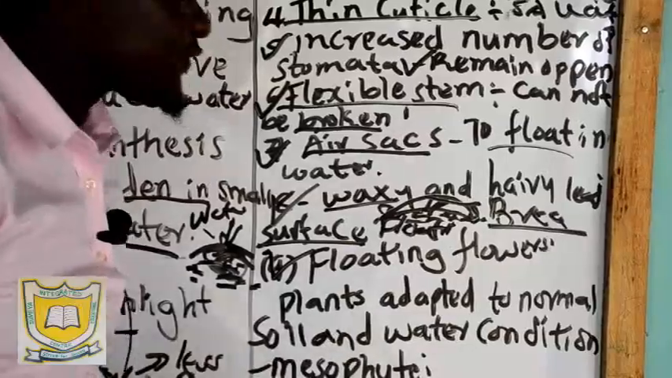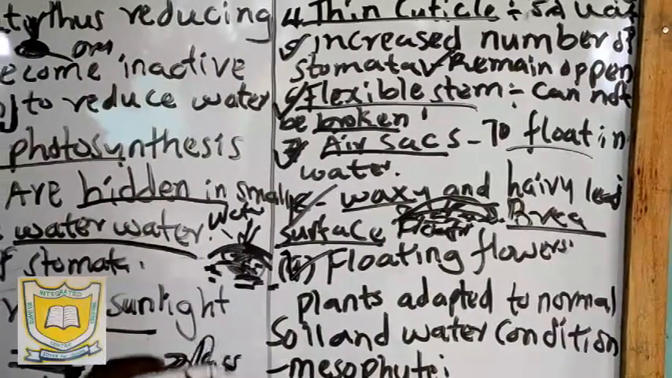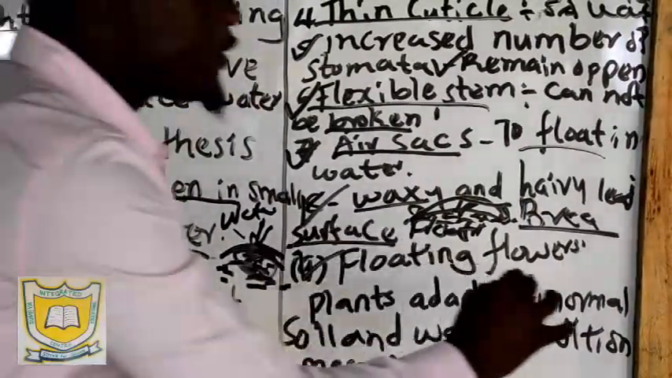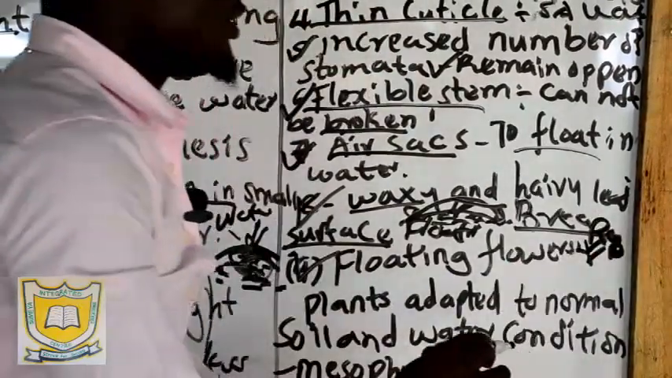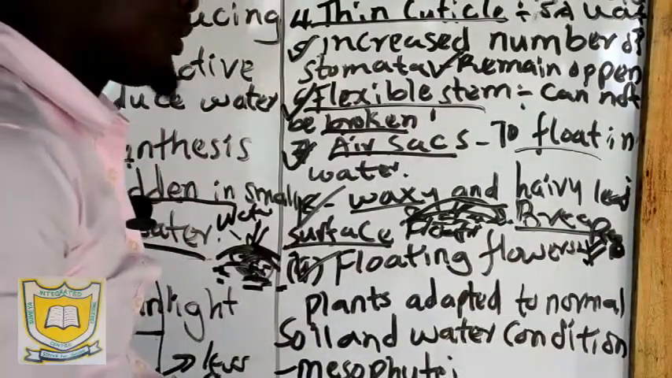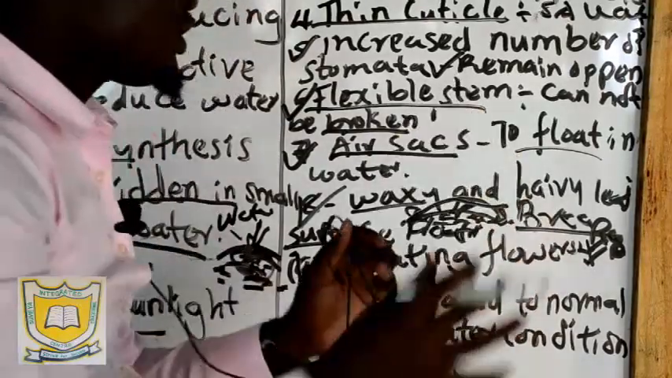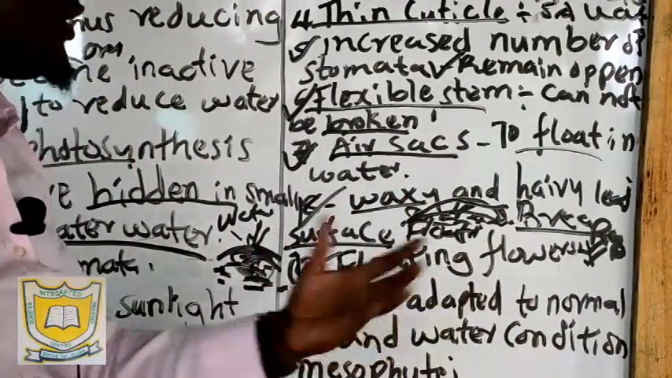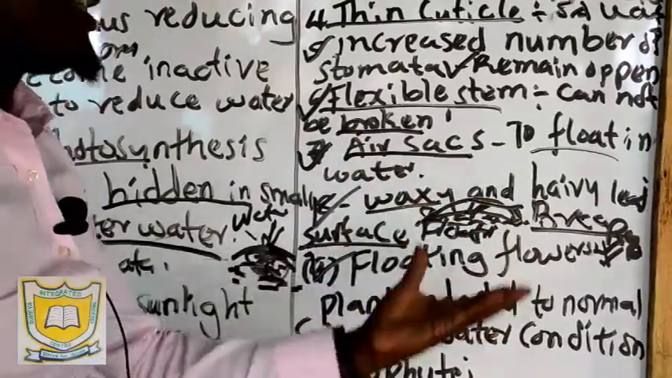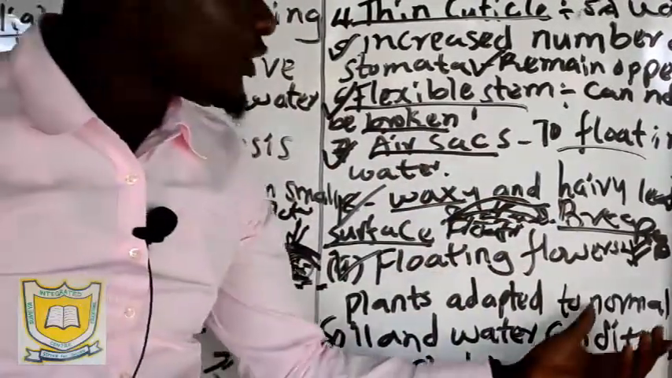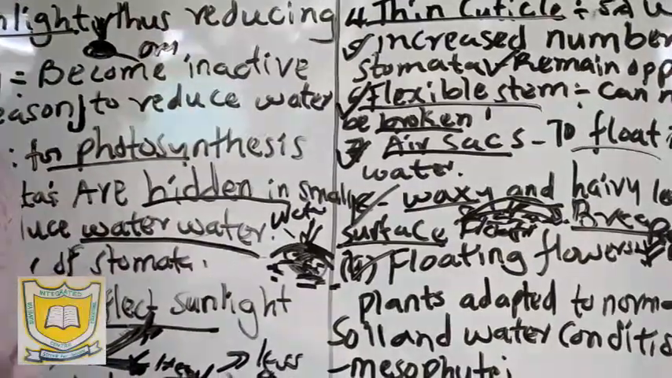Now, it has floating flowers. Floating flowers, why? If the flowers did not float on water, we would not have what we call reproduction. The plants would not carry out reproduction. They are floating so that we can have the advantage of pollination and also fertilization, hence reproduction in those plants that are found in water regions.